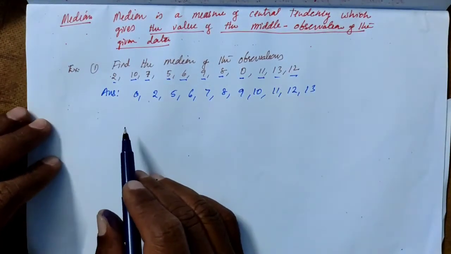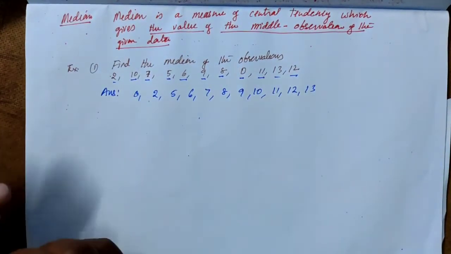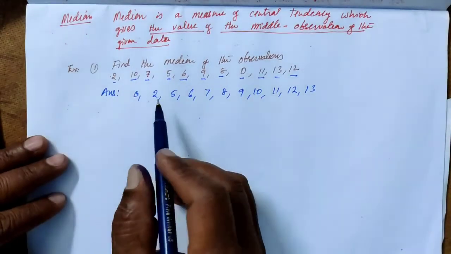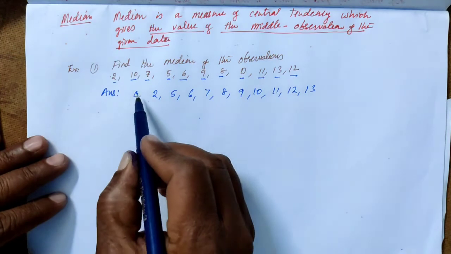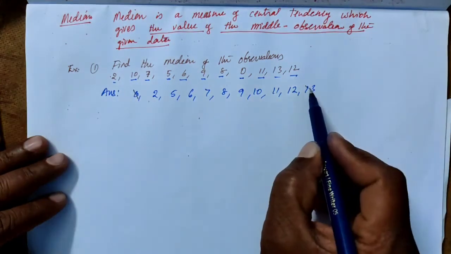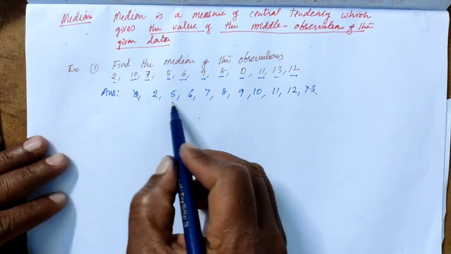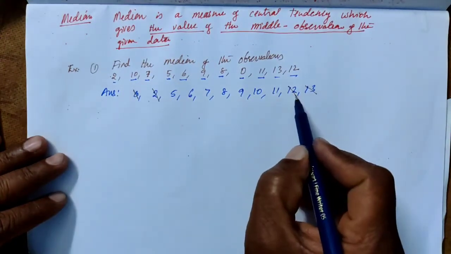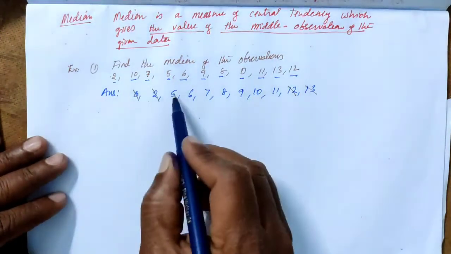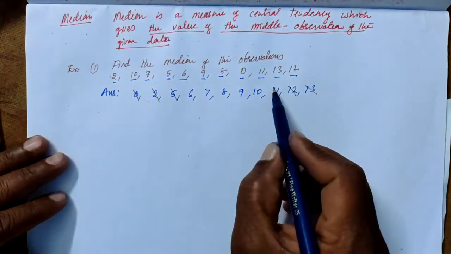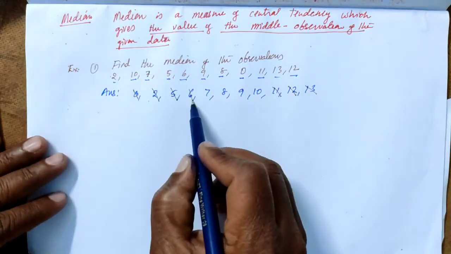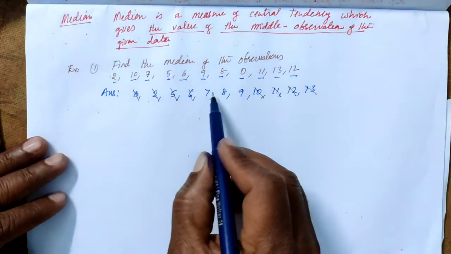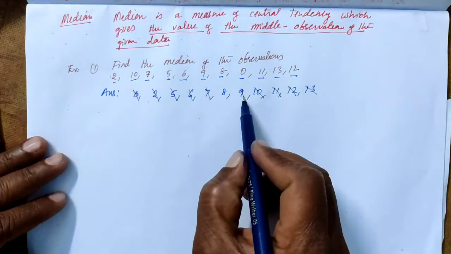Here we strike the smallest one and the bigger one. Next, in the remaining, again remove the small one and big one. Again in the remaining, remove small one and big one, and similarly again. When there are 3 observations, again remove the small one and big one.